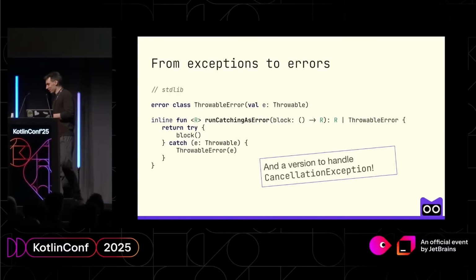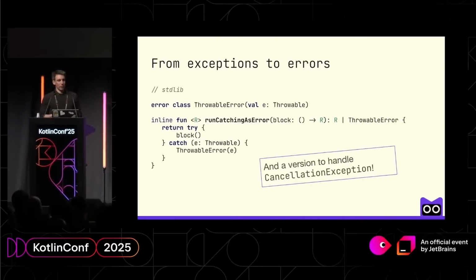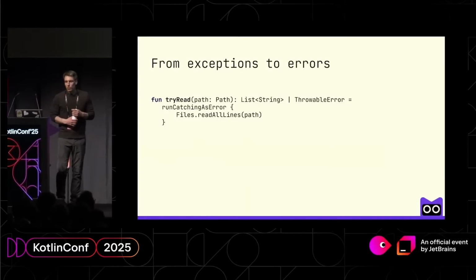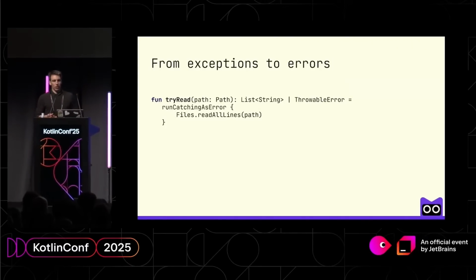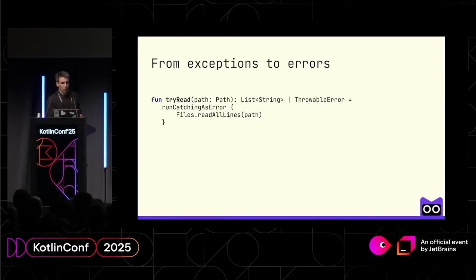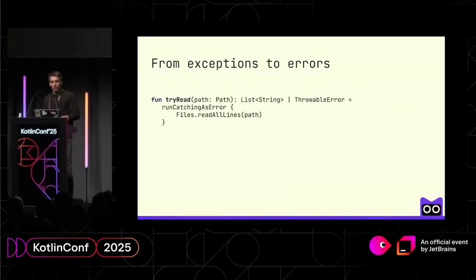If you want to work with exceptions in a Kotlin-friendly way, we can introduce, and we will introduce, a function like runCatching that exists today for Kotlin Result. But this time, this function will wrap an exception and return it as an error union type, which means that now if you have some API in Java or in Kotlin or somewhere else that throws an exception, and you do not want to work with it as an exception, but rather with just regular errors, it's relatively easy to turn this method into one that returns, again, a main actor like list of string or a throwable error.